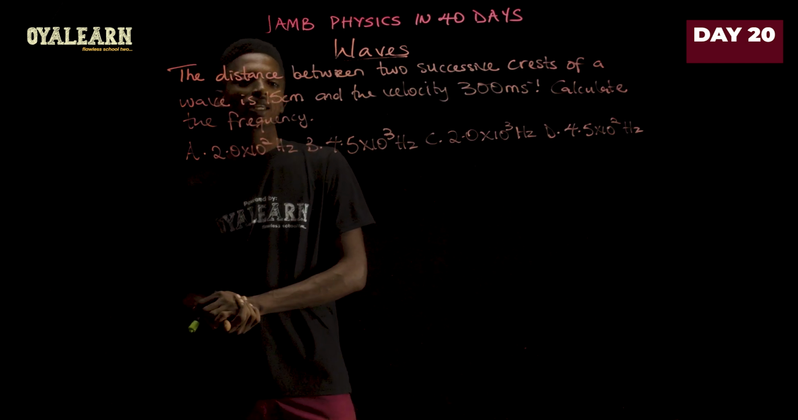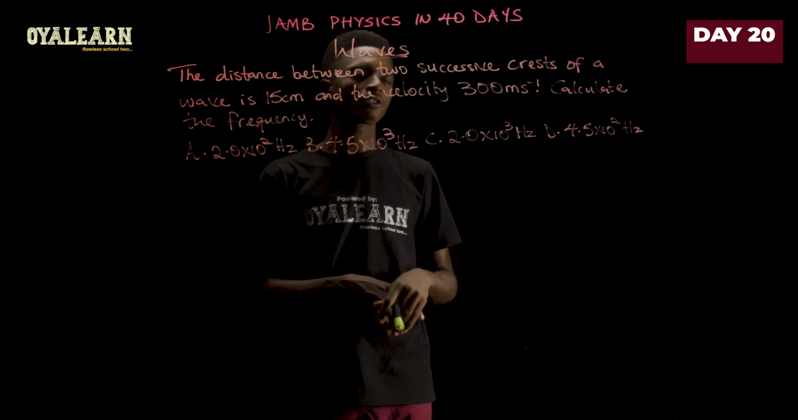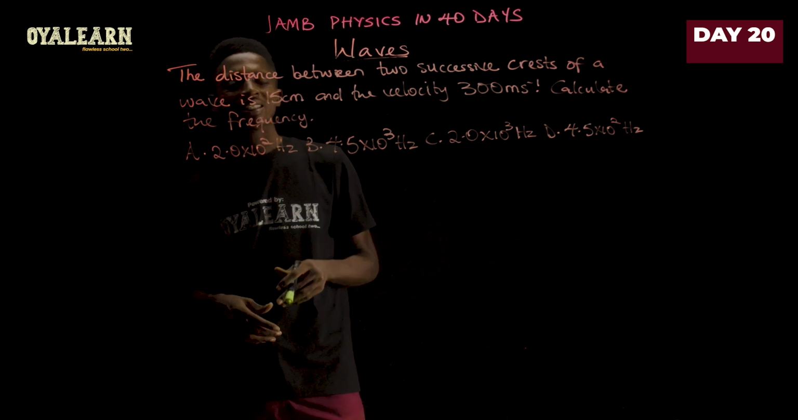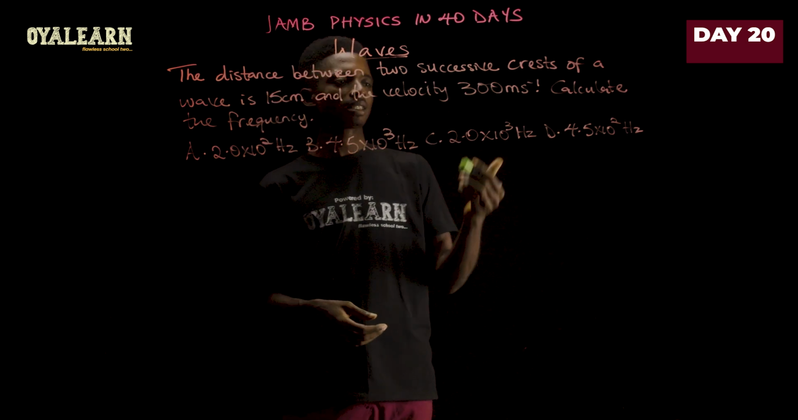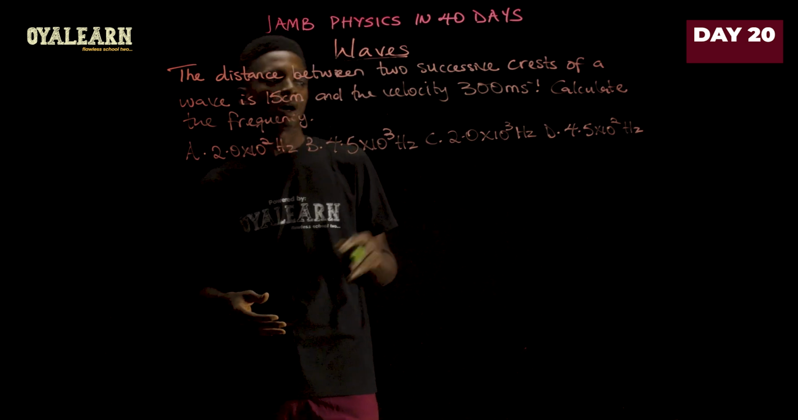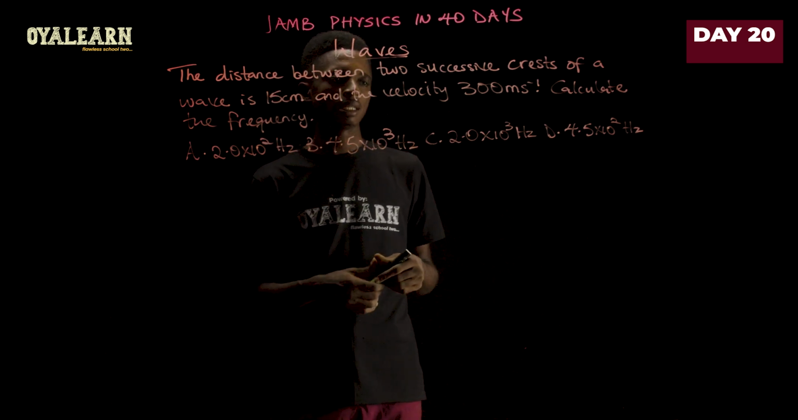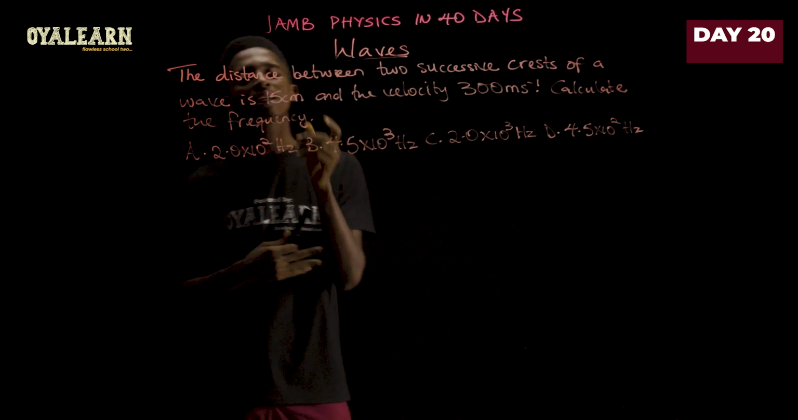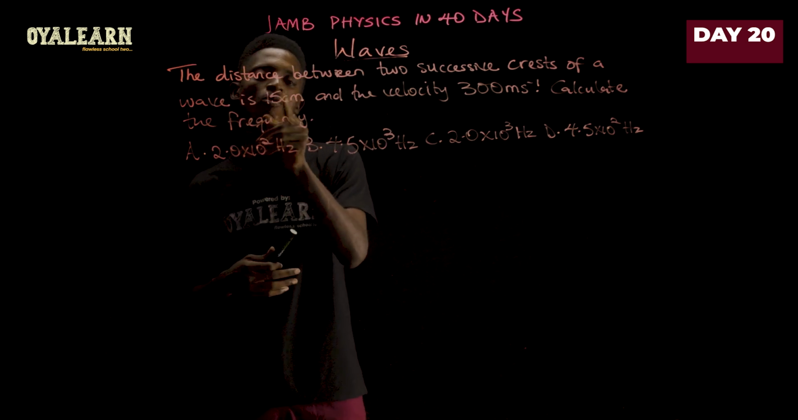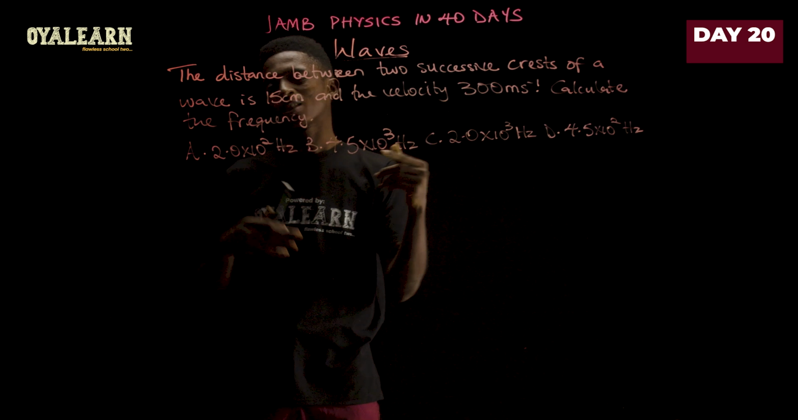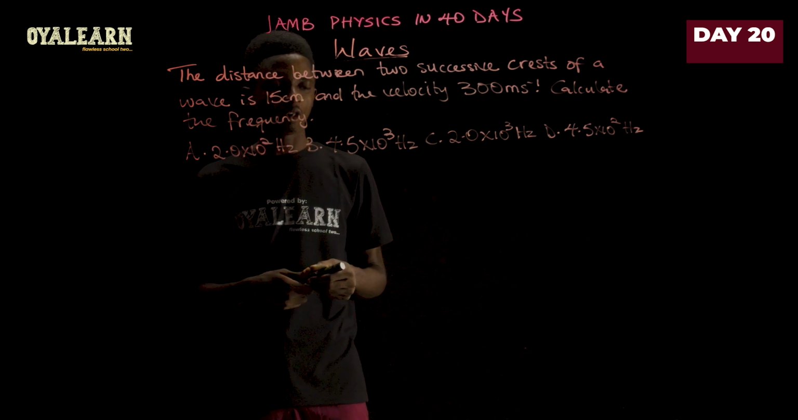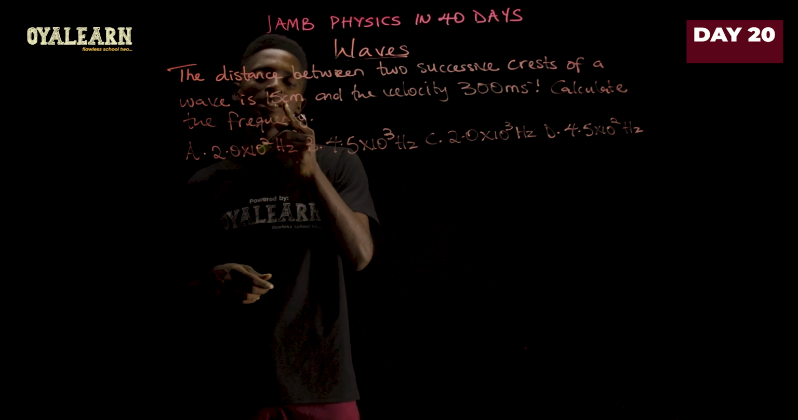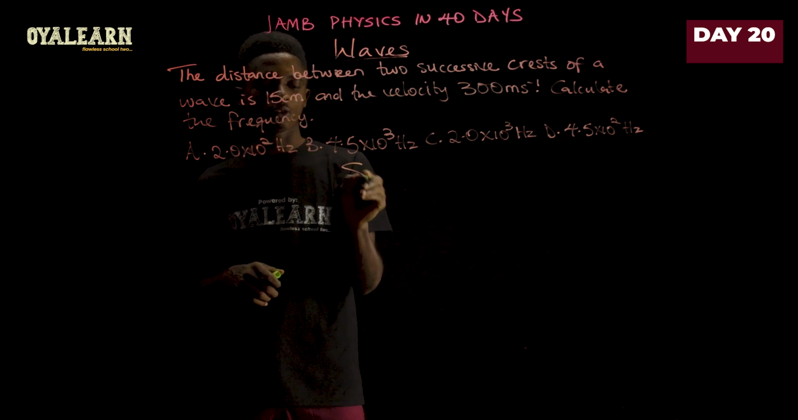From this question, we're given the distance between two successive crests as 15 centimeters for a wave, and the velocity of the same wave is given as 300 meters per second. We are asked to calculate the frequency. Now, it's important that we bring either these to meters or bring this one to centimeters per second because they have to be in the same units to solve this problem. So I'll prefer to bring these to meters. So let's solve.